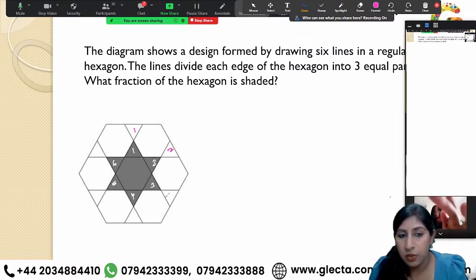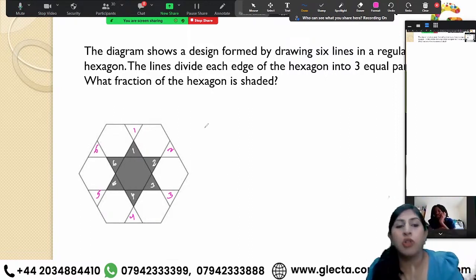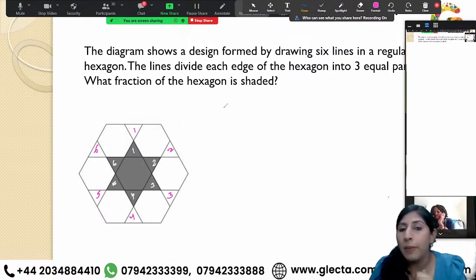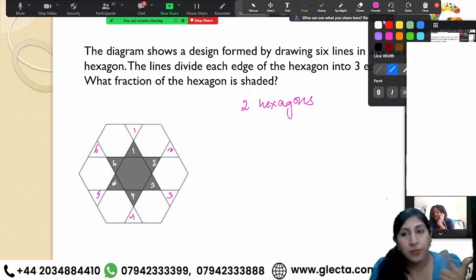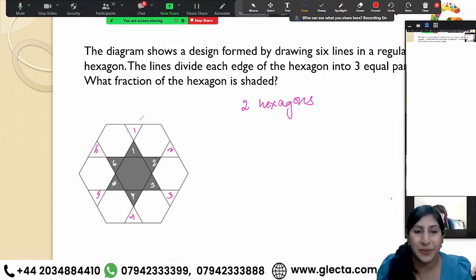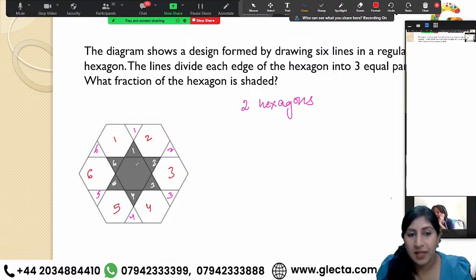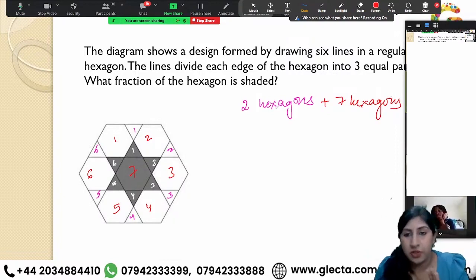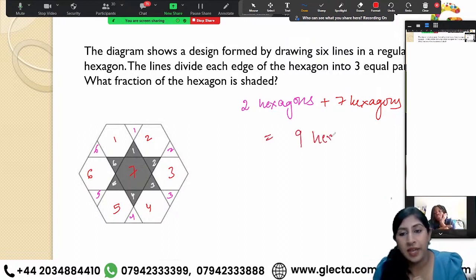Then one, two, three, four, five, six. Again, six triangles making one hexagon. So compiling my triangles, how many hexagons do I have? Two hexagons, right? After I combine all my triangles. Apart from these two hexagons, how many normal hexagons do we have? One, two, three, four, five, six, seven. So plus seven hexagons, right? I'm calculating the total first. In total, I have nine hexagons.